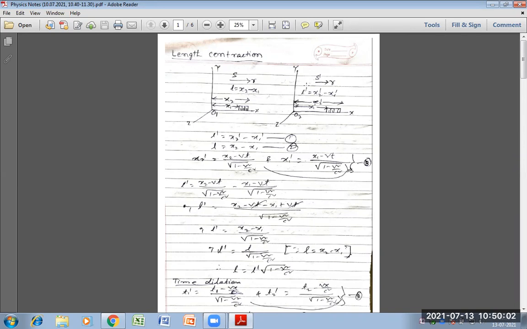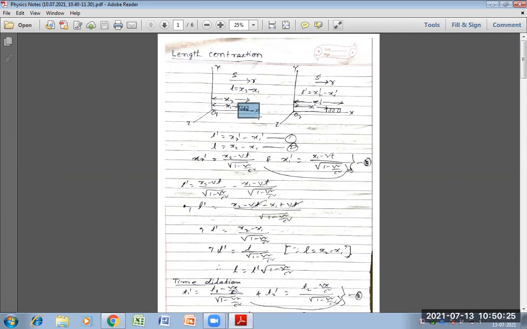Now, this S dash frame of reference is moving relative to the S frame of reference along the x-axis. Suppose a rod is taken along the x-axis in both the frames.